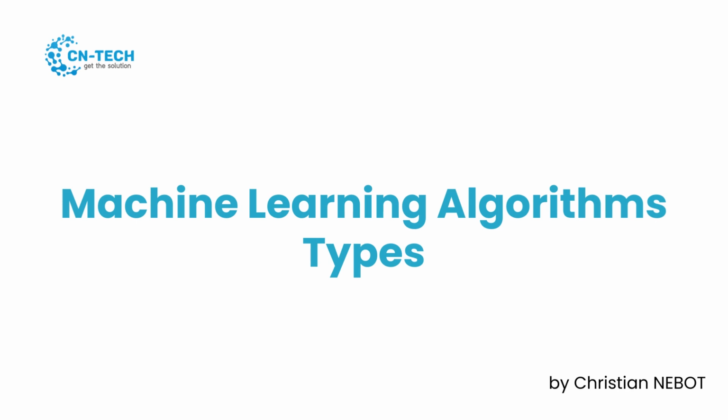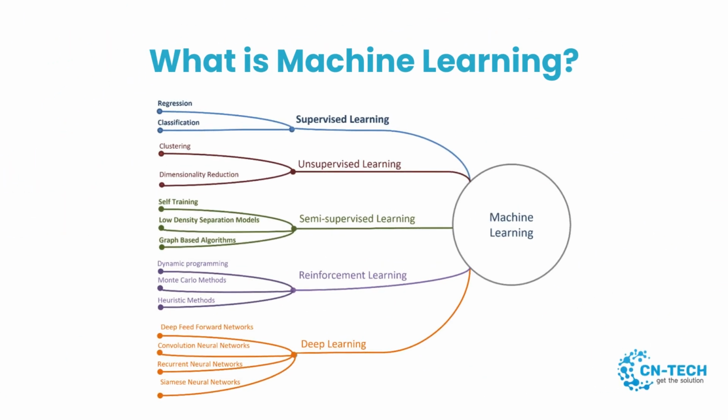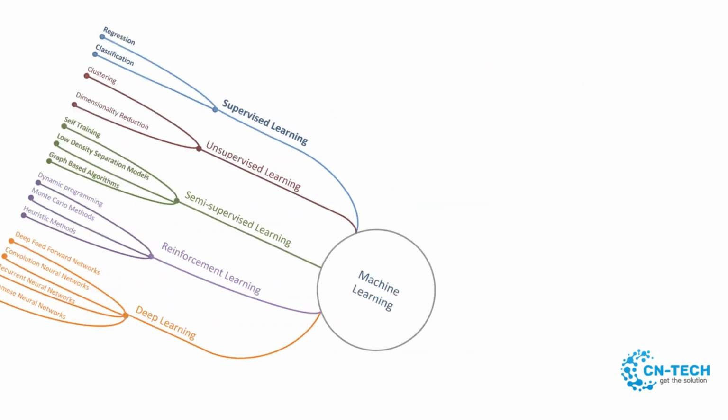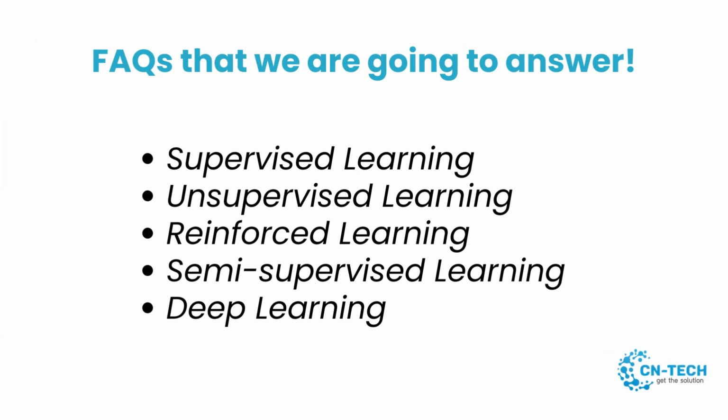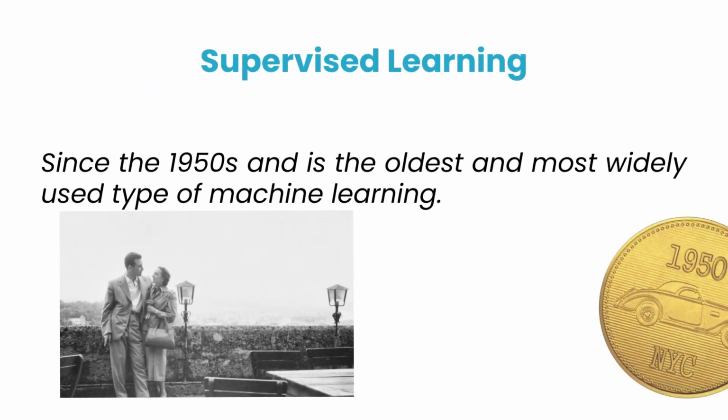Machine learning has been around for several decades. Over time, different types of machine learning algorithms have been developed. We will be discussing the 5 main types of machine learning algorithms and their evolution over time. We'll also discuss real-world examples of where each type of algorithm is used. Note that we will not go deep into details for each algorithm. Our primary purpose is to demystify this field. Are you ready? Let's start with supervised learning.